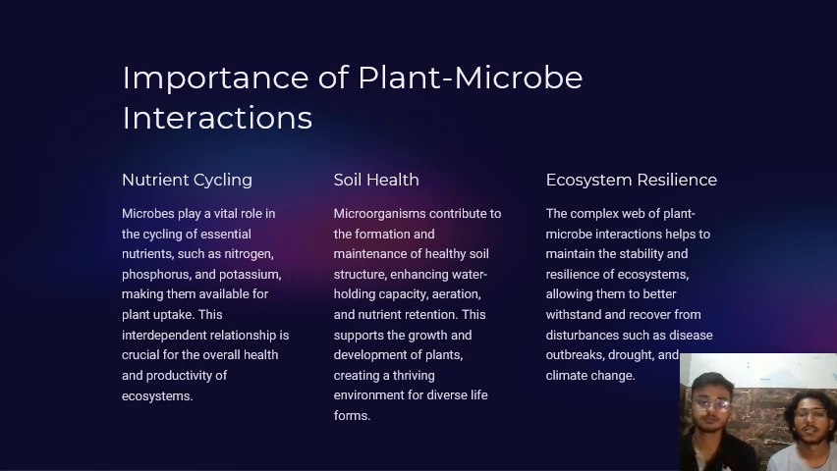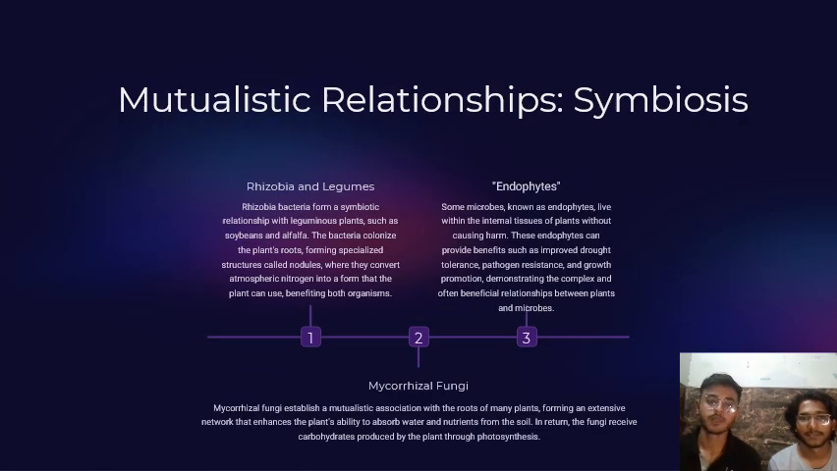And another importance is ecosystem resilience. The complex web of plant microbe interactions helps to maintain the stability and resilience of ecosystems, allowing them to better withstand and recover from disturbances such as disease outbreaks, droughts, etc. Mutualistic relationships and symbiosis. So we can see that plant microbes are grouped together by mainly three aspects: rhizobia and legumes, the endophytes, and the mycorrhizal fungi. Rhizobia and legumes are the symbiotic relationships of rhizobium with plant roots of legumes,